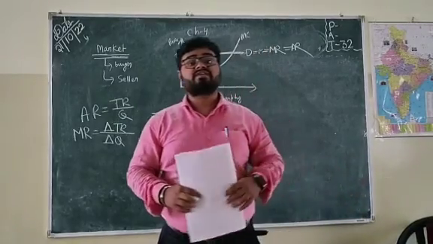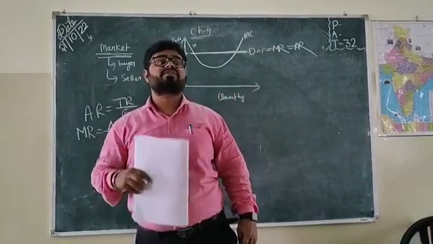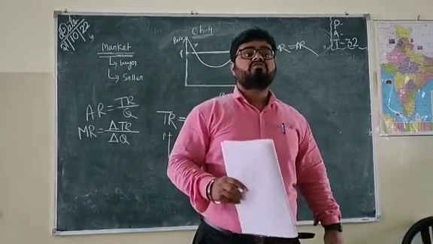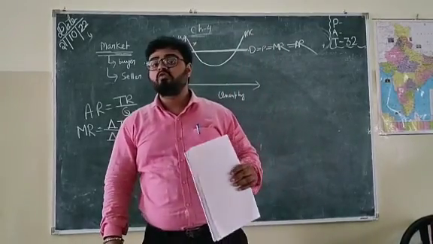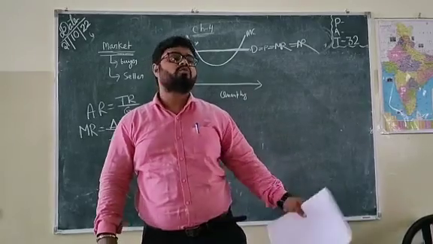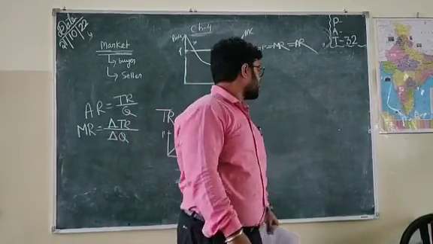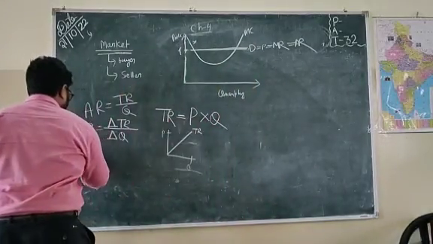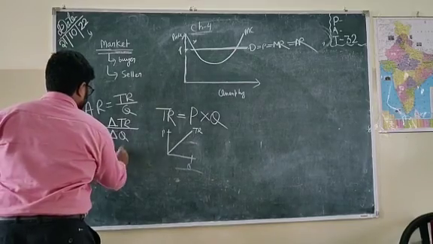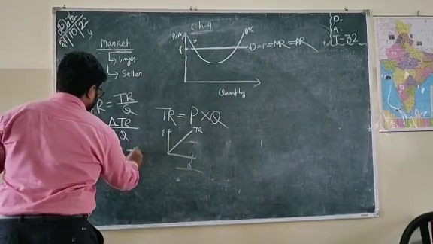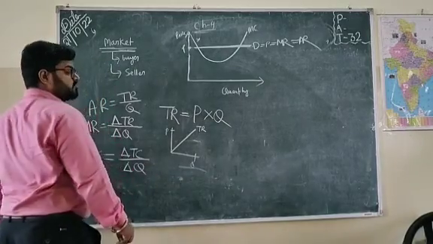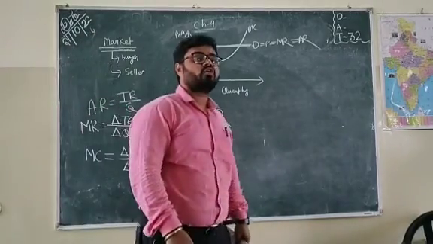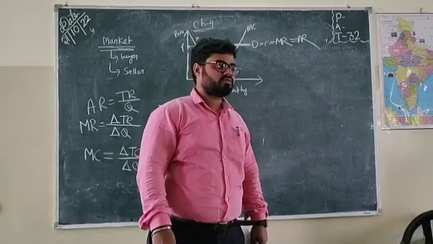It is the extra cost a producer or a firm incurs due to producing an extra unit of goods. So marginal cost is basically the change in total cost divided by the change in quantity sold. What is total cost? It is fixed cost plus variable cost.